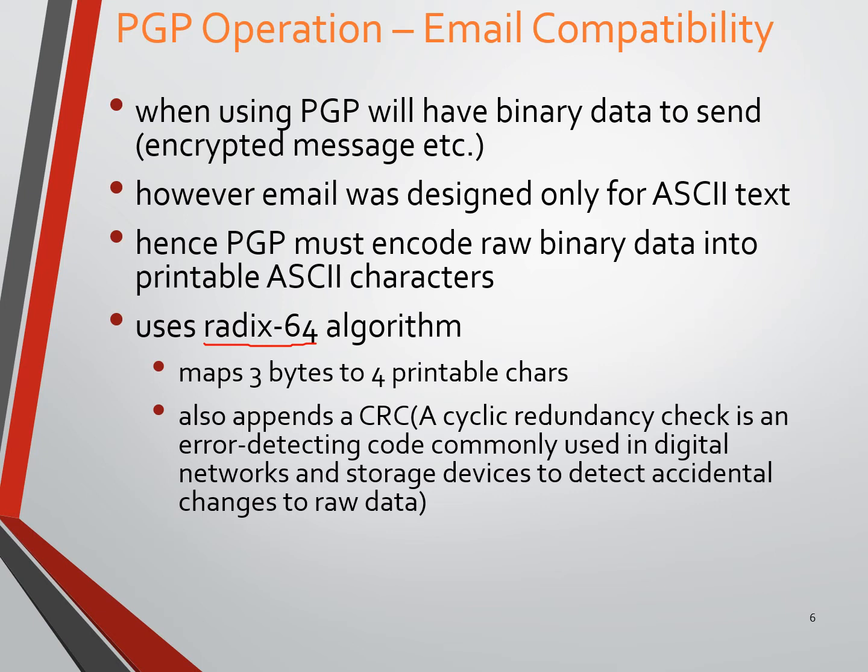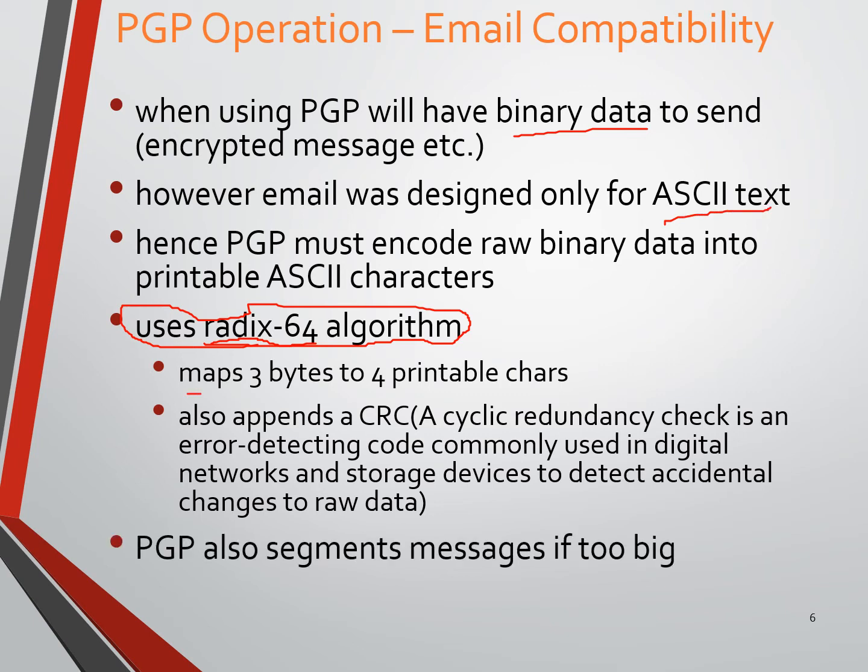Briefly, I am going to explain how the Radix 64 technique works for conversion of binary data to ASCII text.